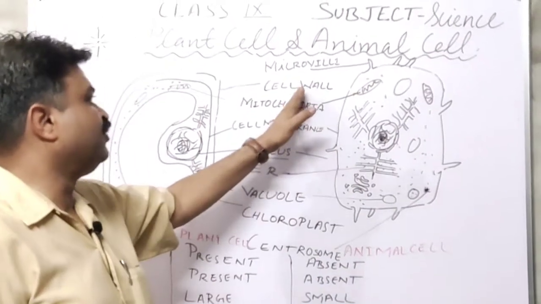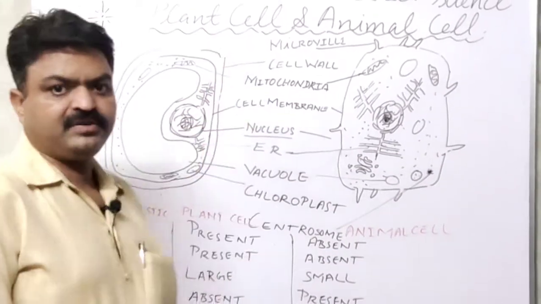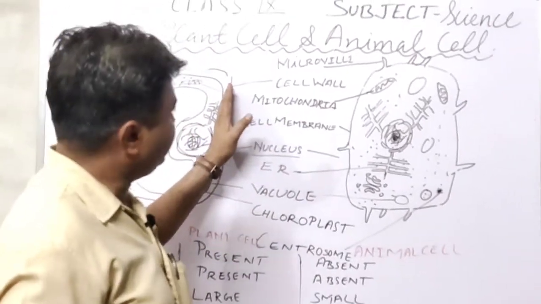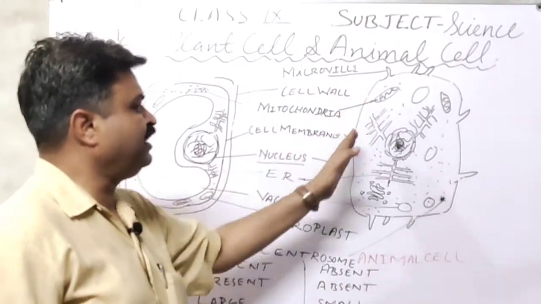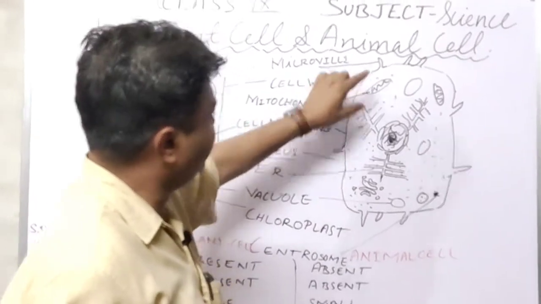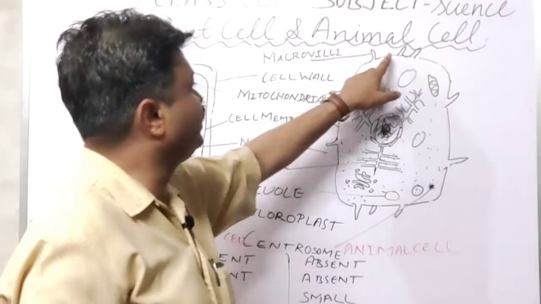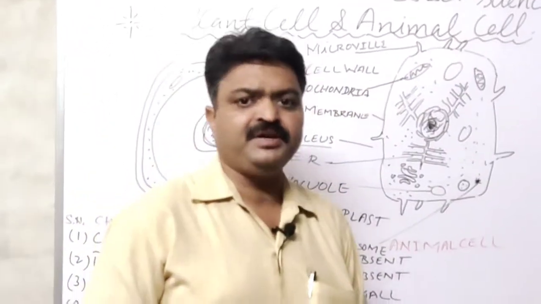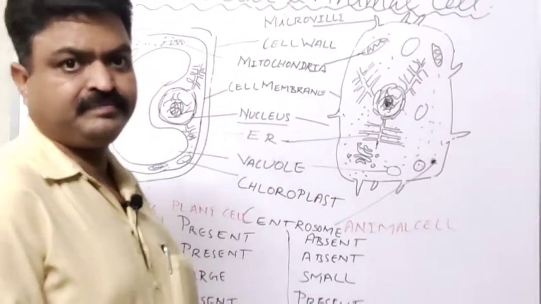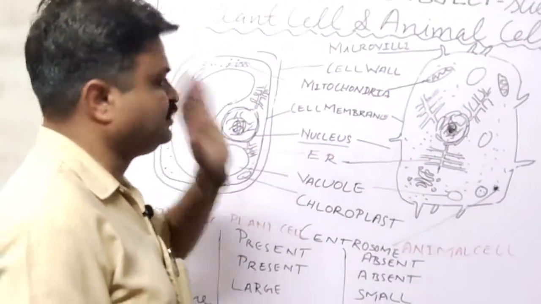And the cell wall of the plant cell is made up of cellulose, student. But in the animal cell only the cell membrane is found, and that cell membrane is folded outside as finger-like projections. These finger-like projections are found in the animal cell but they are absent in the plant cell.